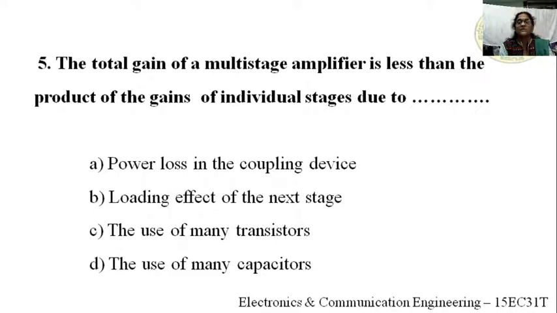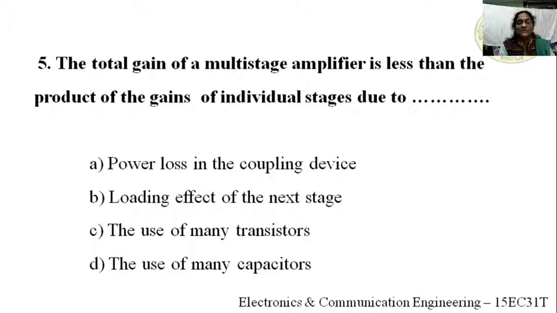What happens? The output of the first stage loads the next stage. At that time the biasing conditions will change. If the biasing conditions change, the operating point will shift. If the operating point shifts, what happens? A distorted waveform results, right?